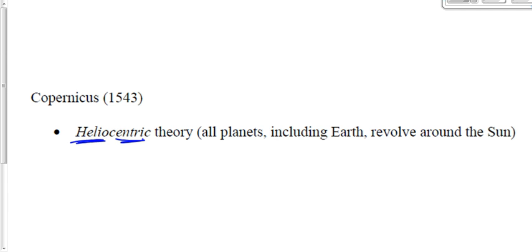That idea was pretty controversial at the time. It doesn't make any sense to most of us who look up in the sky and say the Earth is the center because everything appears to revolve around it. 1543, we didn't know any different. It's one guy telling us that, no, wait, the sun is the middle. The sun is in the center. Nobody believes it. It's pretty controversial.